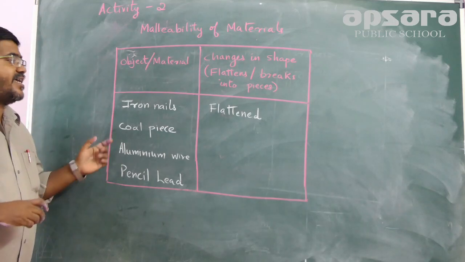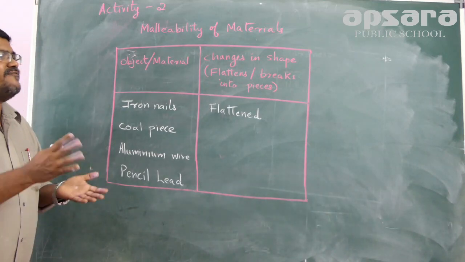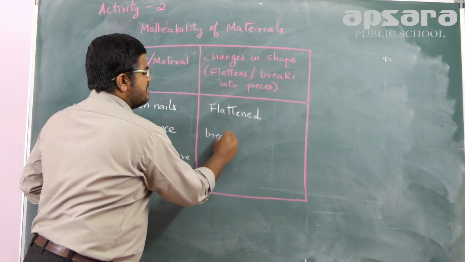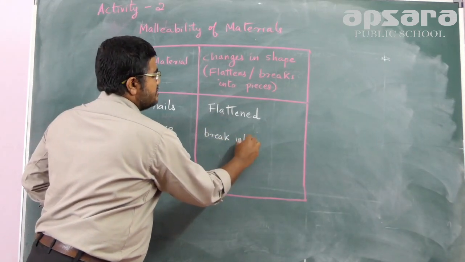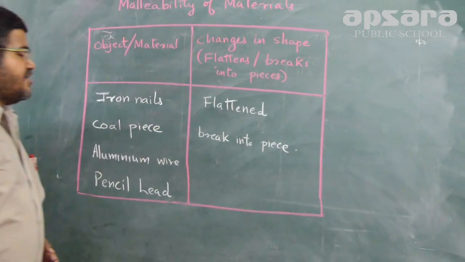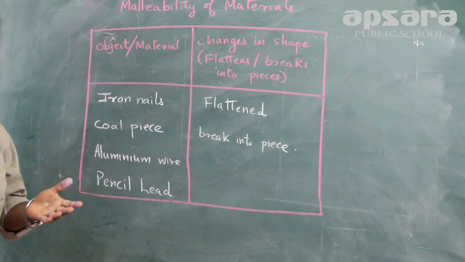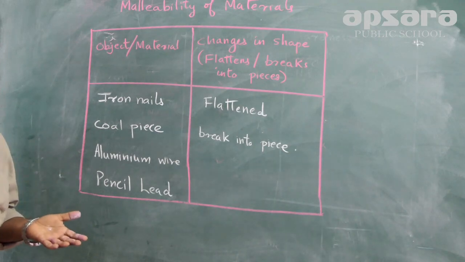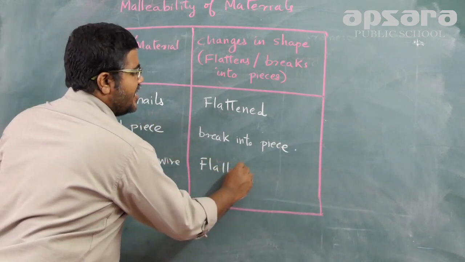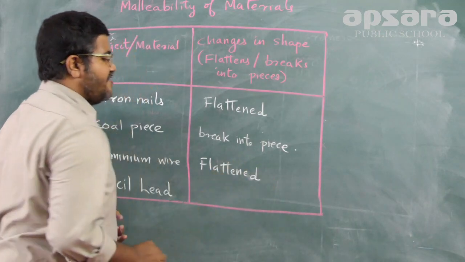Same way in the case of gold pieces, if we hammer them, what happens? It will break into pieces. Similarly, in the case of aluminium, if you take aluminium wire and beat it with a hammer, it will again get flattened. So this is an activity with which we can study whether a substance gets flattened or not.